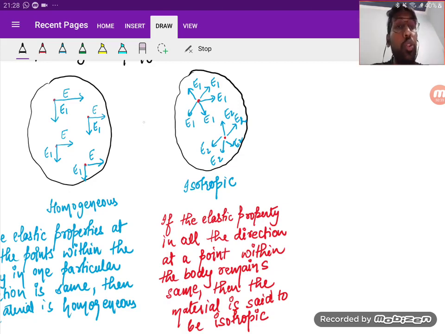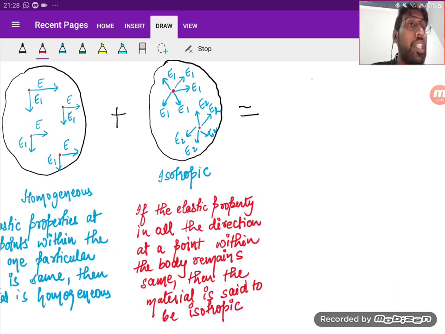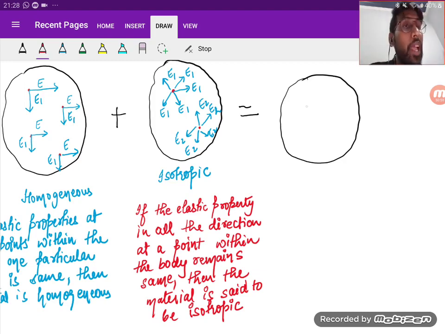Now, we need to take both, that is homogeneous and isotropic. So what is the combination of homogeneous and isotropic? See, if I take a body and I'm saying that it's homogeneous and isotropic, so I'm taking points 1, 2, 3. Let us take 3 points only. First of all, homogeneous: in one particular direction at all the points the property is the same.